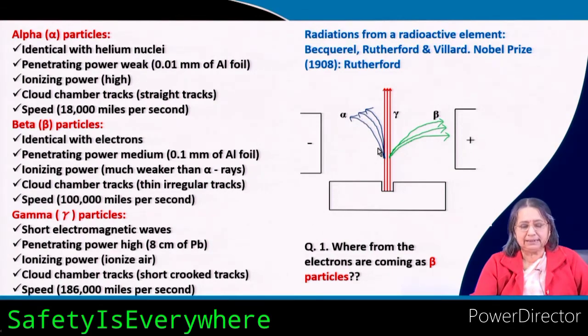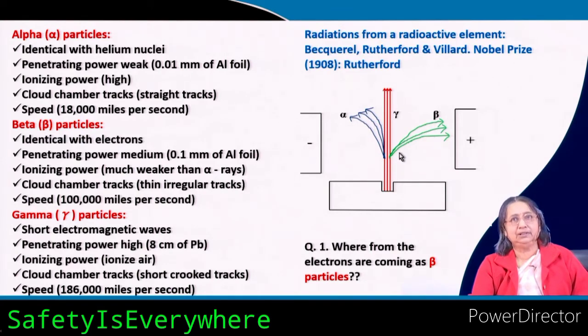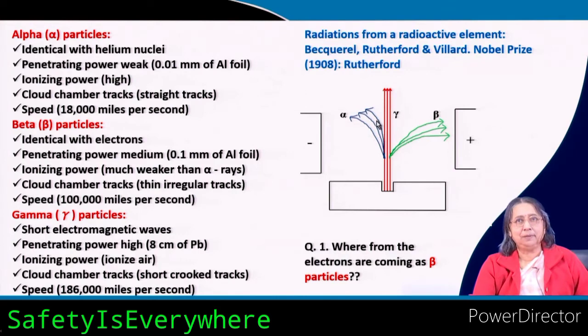These are the alpha particles, these are the beta particles, and this is the gamma radiation. Gamma rays are not deflected, they just go away like this, but alpha particles are deflected towards the negative end, and the beta particles are deflected towards the positive end.